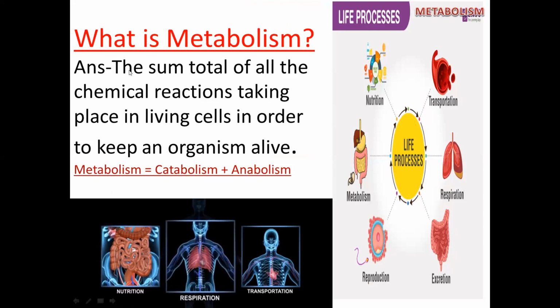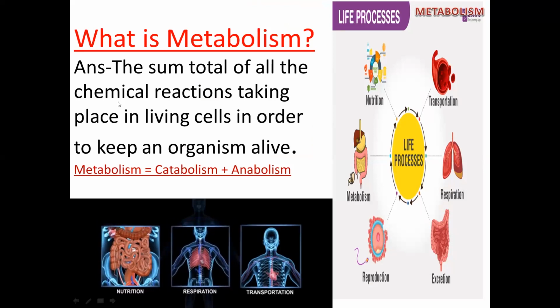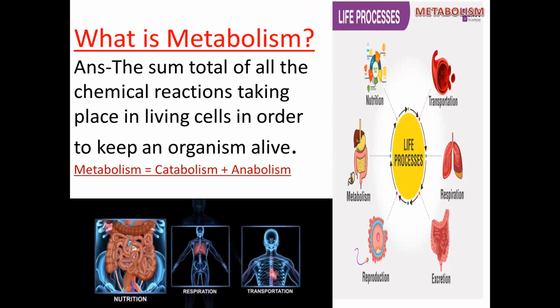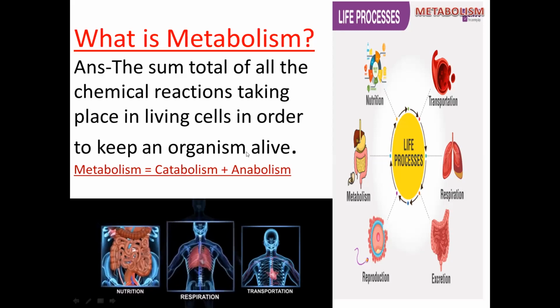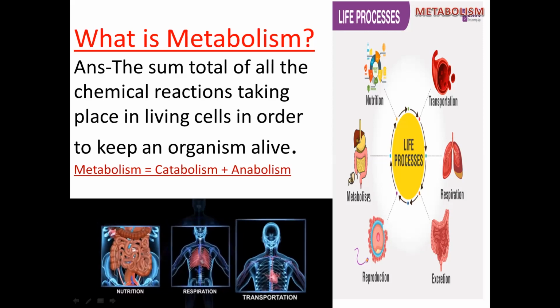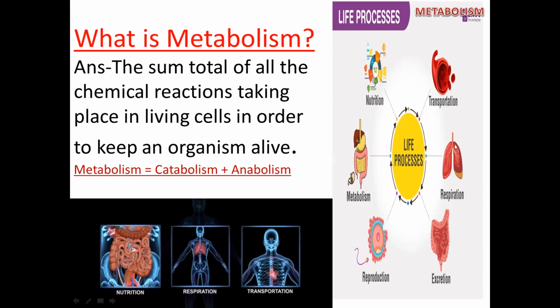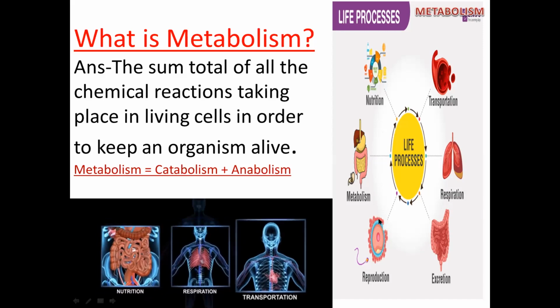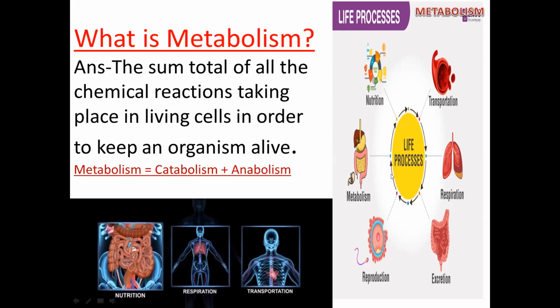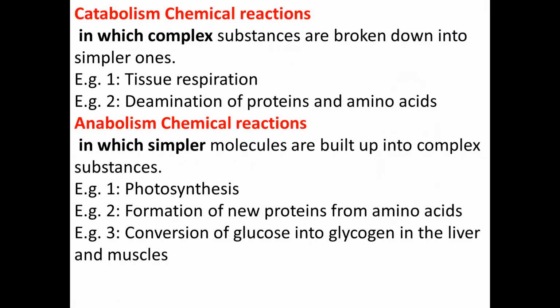Metabolism is the sum total of the chemical reactions, also called biochemical reactions, taking place in living cells in order to keep an organism alive. So metabolism is equal to catabolism plus anabolism. So many different processes occur in our body to sustain our life: transportation, respiration, reproduction, nutrition, excretion. These are all together called metabolism. It is of two types, catabolism and anabolism.